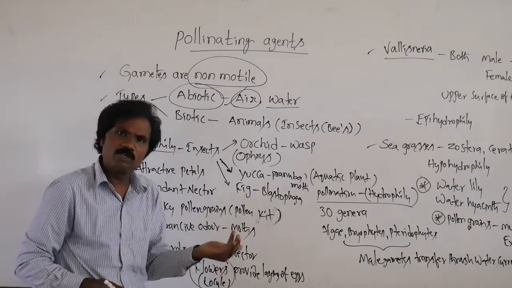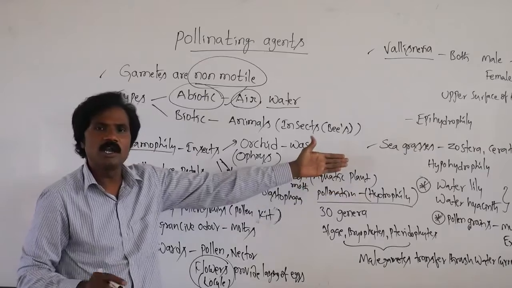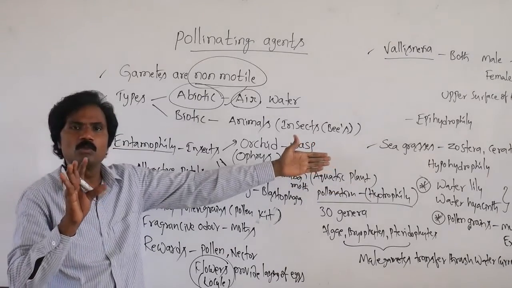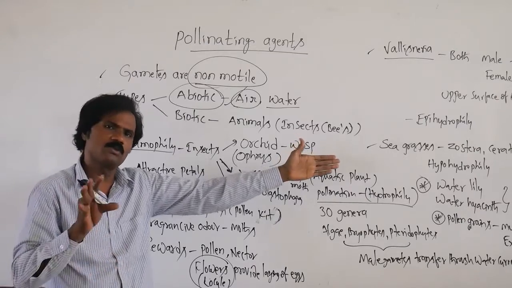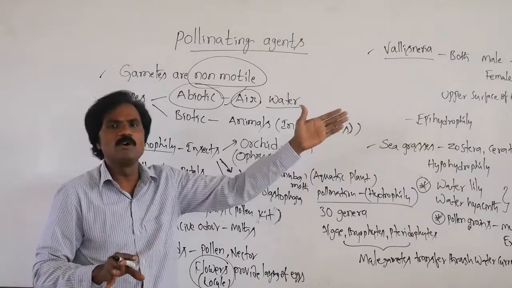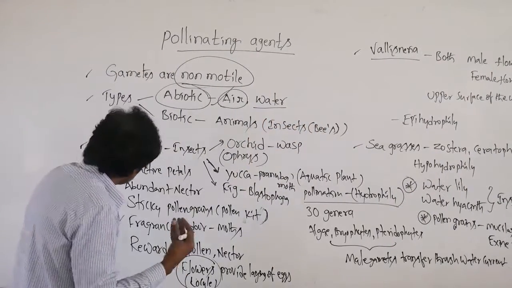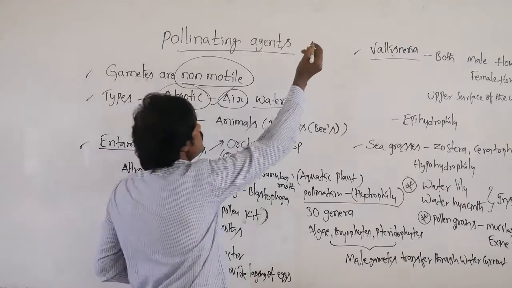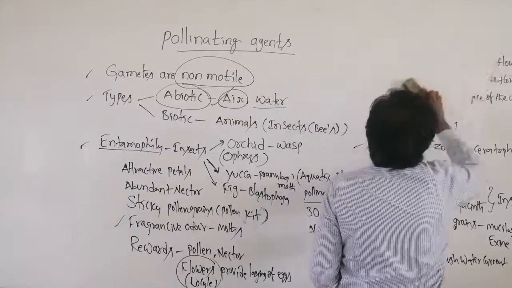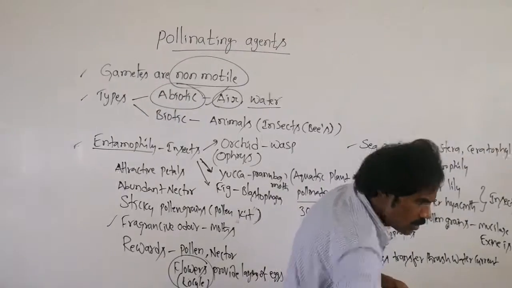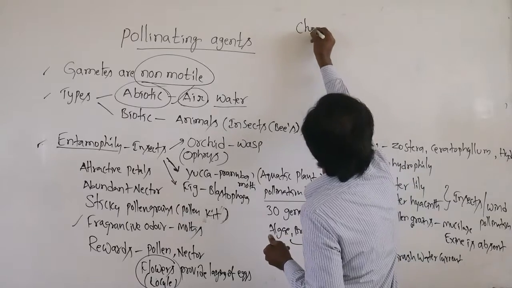Then apart from this, most of the anemophilous plants are related to monocots as well as gymnosperms. Gymnosperms are also more probably anemophilous only. Why? Because there are no attractive petals. Then some other organisms are also involved in pollination.